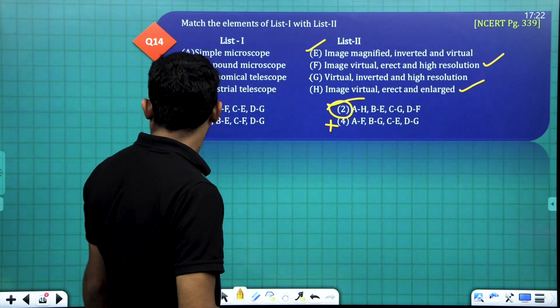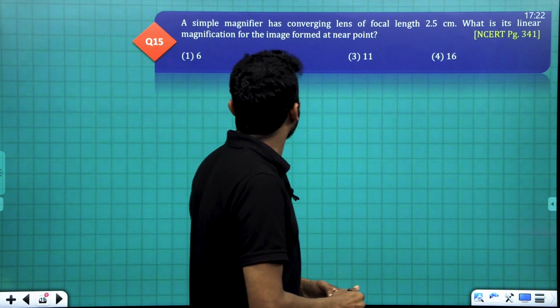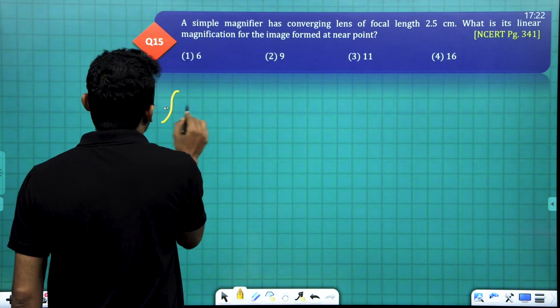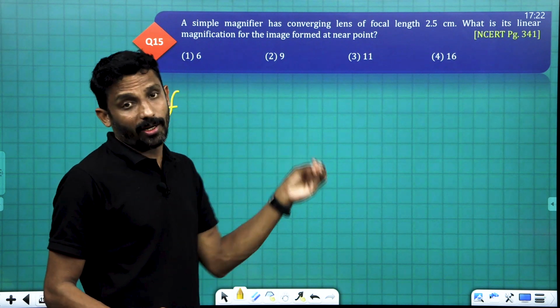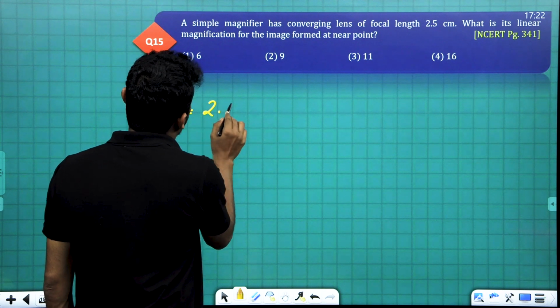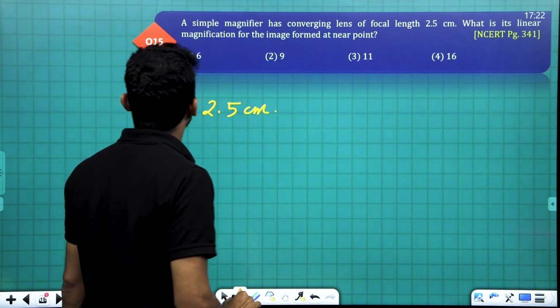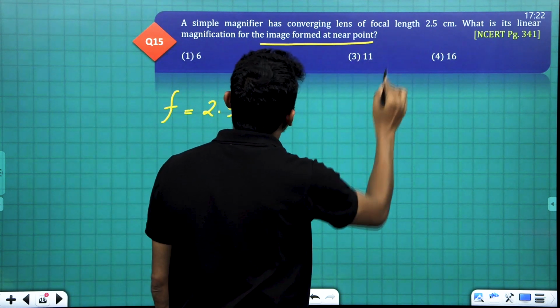Okay. The next, 15th. A simple magnifier has converging lens of focal length 2.5 centimeter. A simple magnifier means a single convex lens with a focal length 2.5 centimeter. What is its linear magnification for the image formed at the near point?